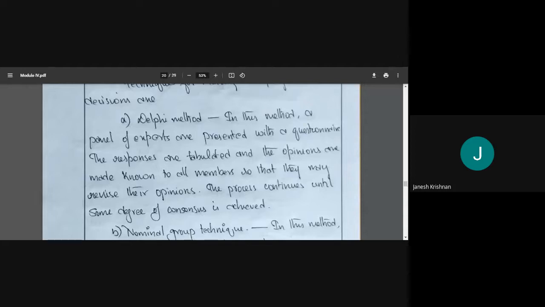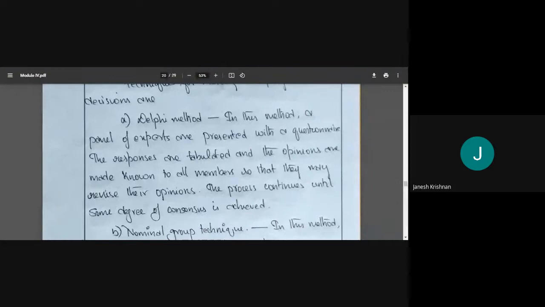This process is repeated again and again until we get some degree of consensus. Not that everyone has to agree on everything, but if it is more or less okay and everyone is okay with it, then we'll take that decision. That option will be taken. That is the Delphi method.